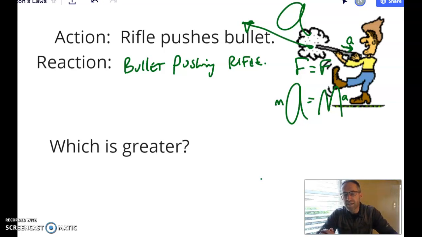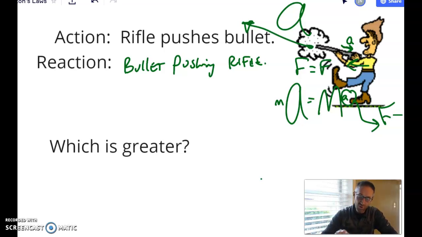The bullet's not being held by anything or anyone. The rifle is. This fella is pushing forward on the rifle, right? And so you've got an acceleration. Now, acceleration on the rifle, that's not just a function of one force, it's a function of two forces. And so now there's a force backwards, but there's also this force forwards too. And so all that to say, there's a net force that determines the acceleration, not just the one force.